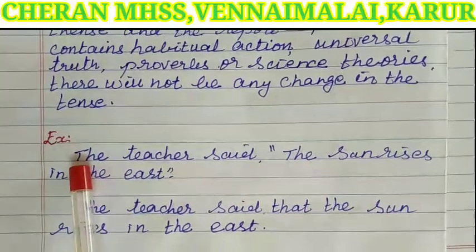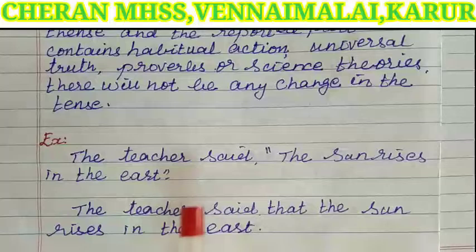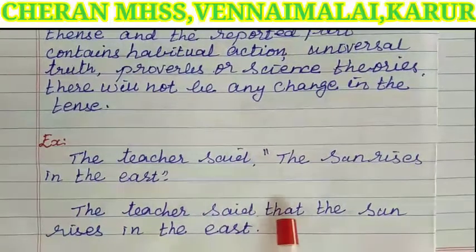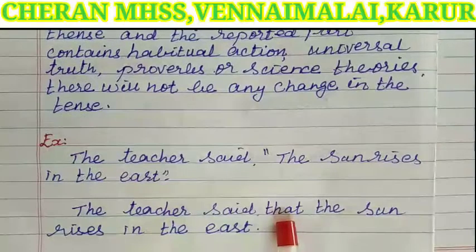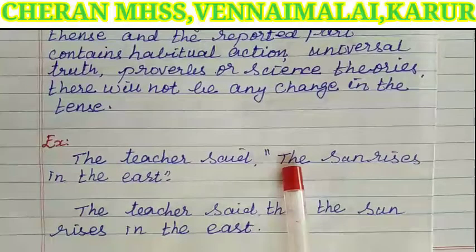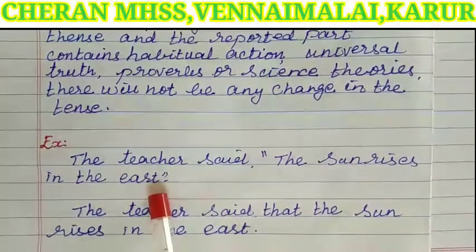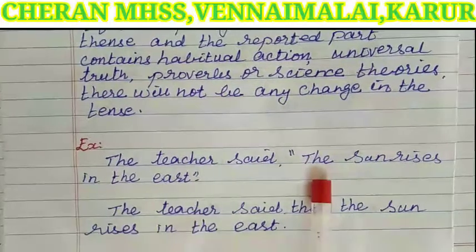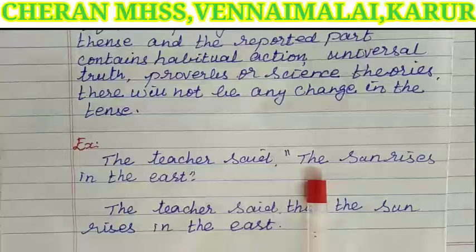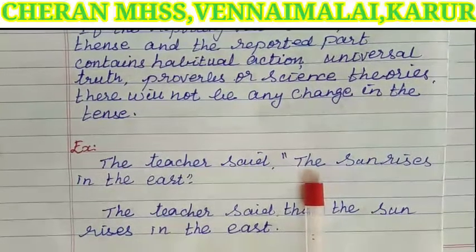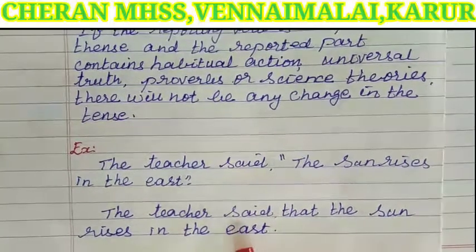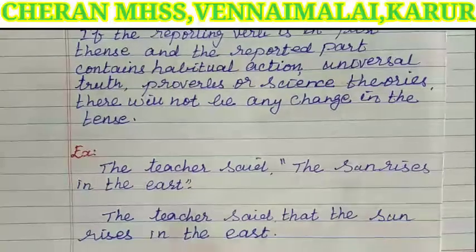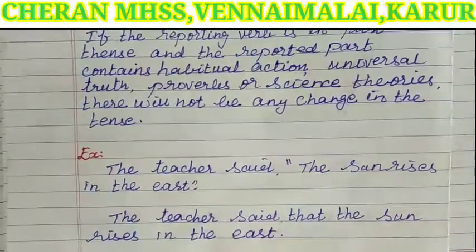Here the speaker, the teacher, is the same. The reporting verb said is the same. Instead of the comma and quotation, we have added that. Next, the sun rises in the east is a universal truth, so the same sentence is repeated. The answer is, the teacher said that the sun rises in the east.